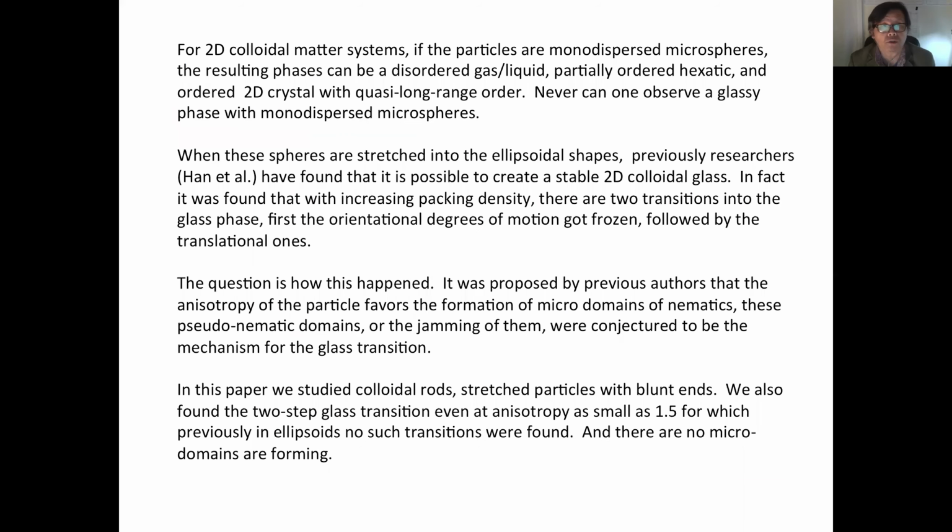For 2D colloidal matter systems, if the particles are monodispersed microspheres, the resulting phases can be a disordered liquid, partially ordered hexatic, and ordered 2D crystal with quasi-long-range order. Never can one observe a glassy phase with monodispersed microspheres. When these spheres are stretched into ellipsoid shapes,